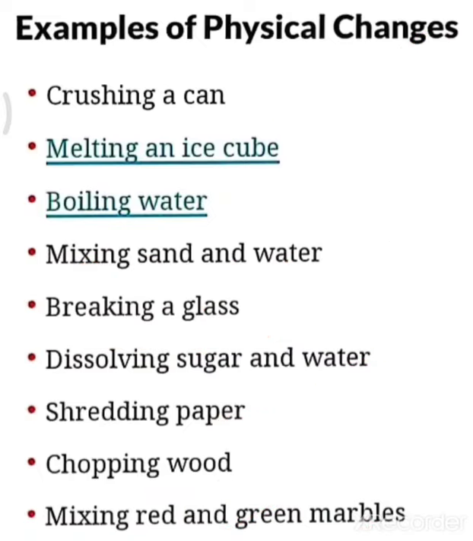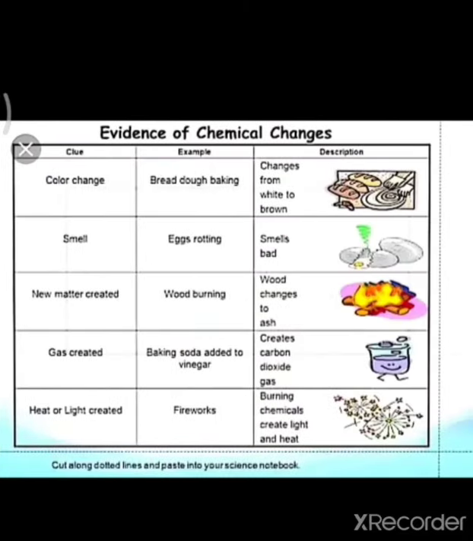Then about the chemical changes. Chemical change means what? A chemical change is a permanent change in which an entirely new substance is formed with different properties. How? Let's see.